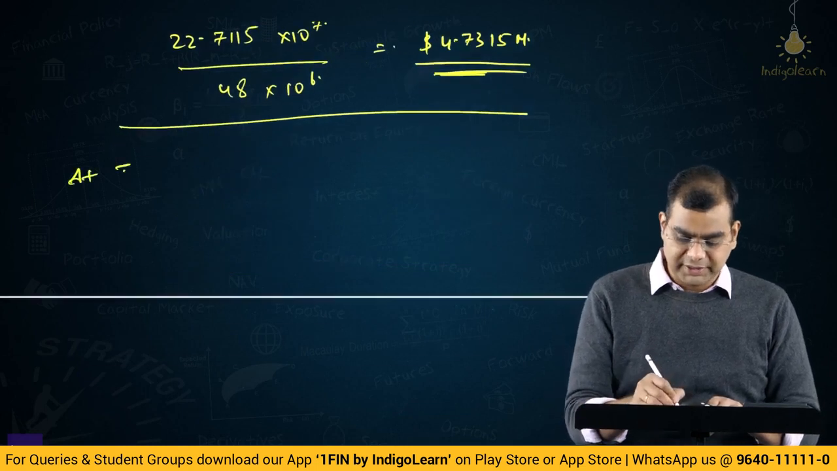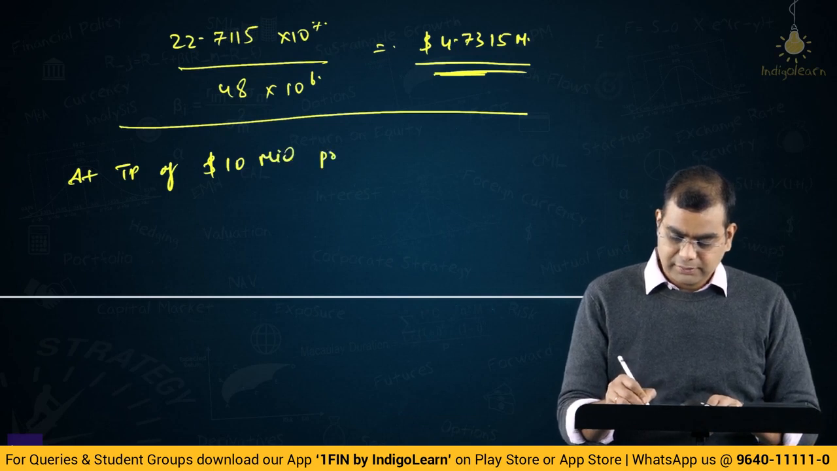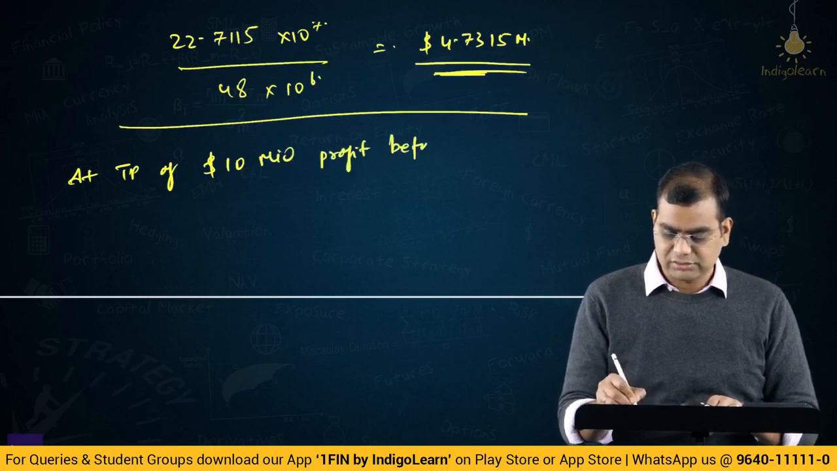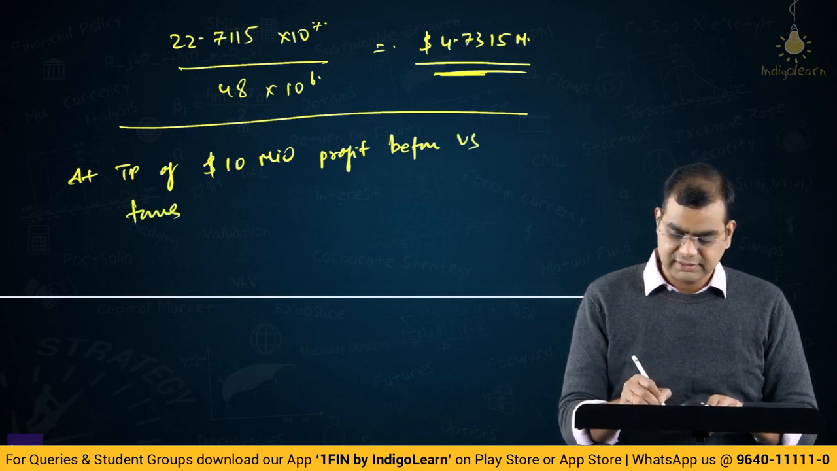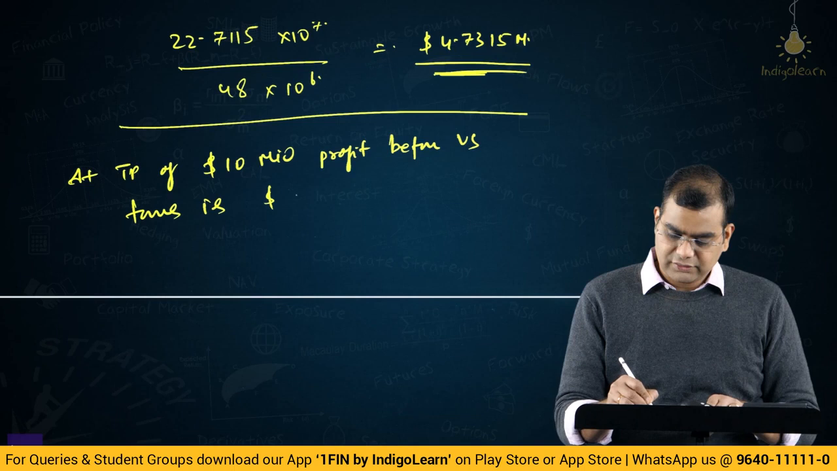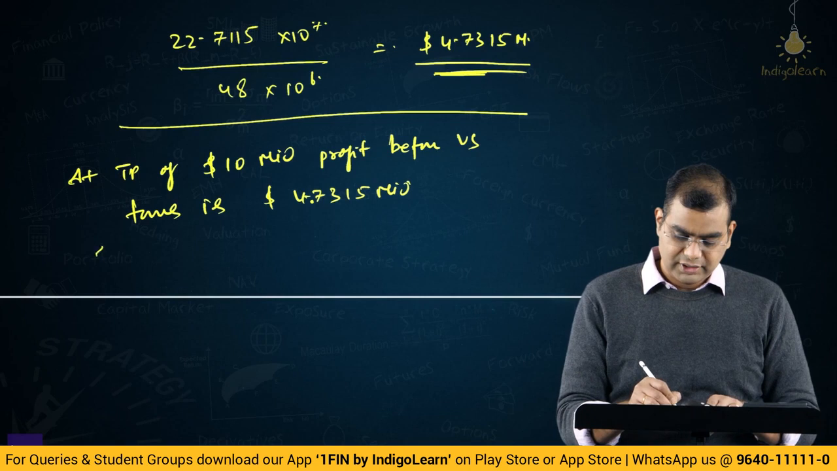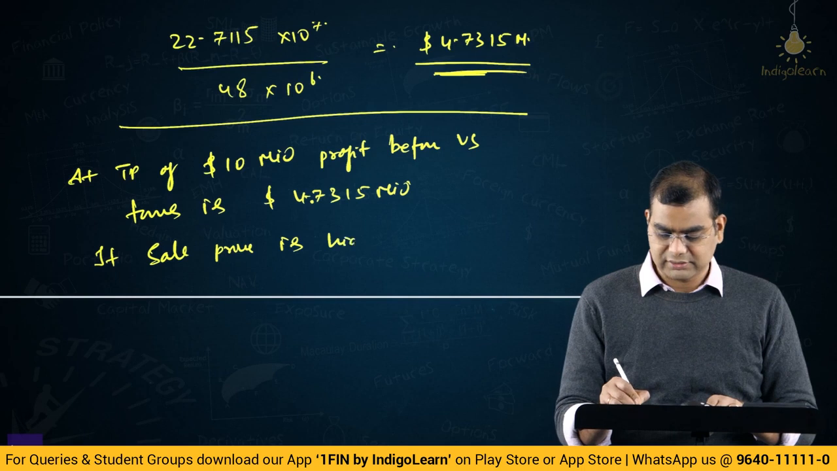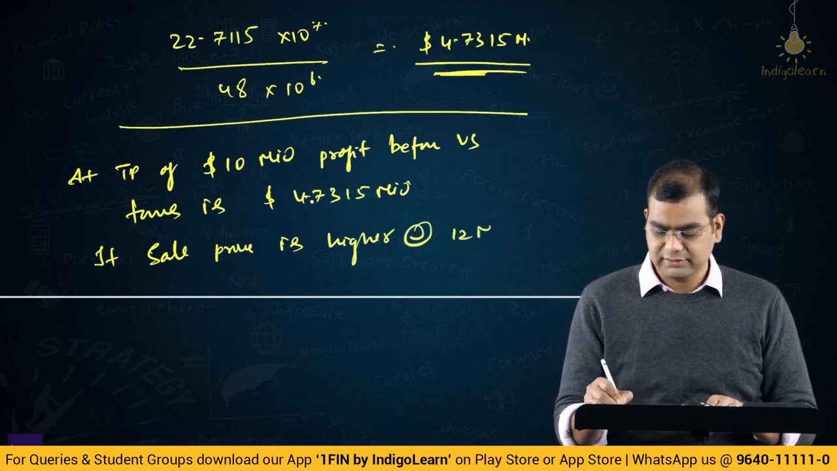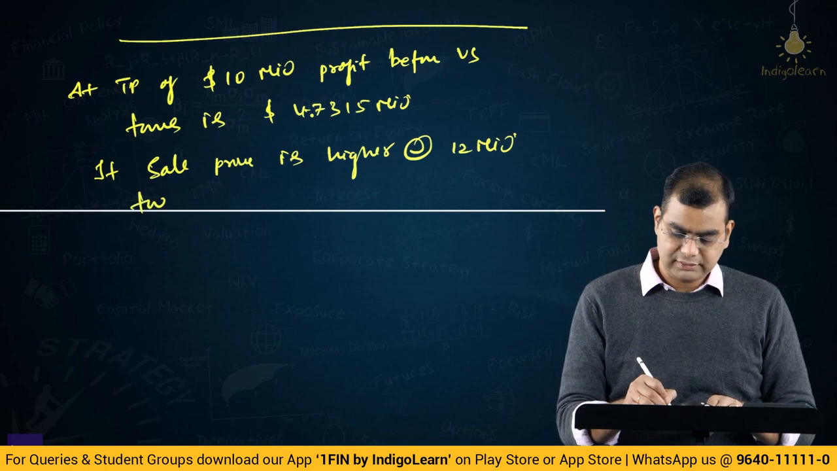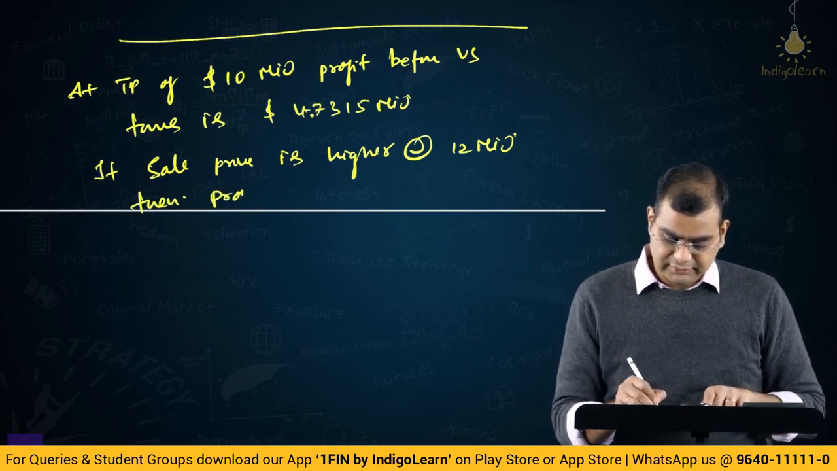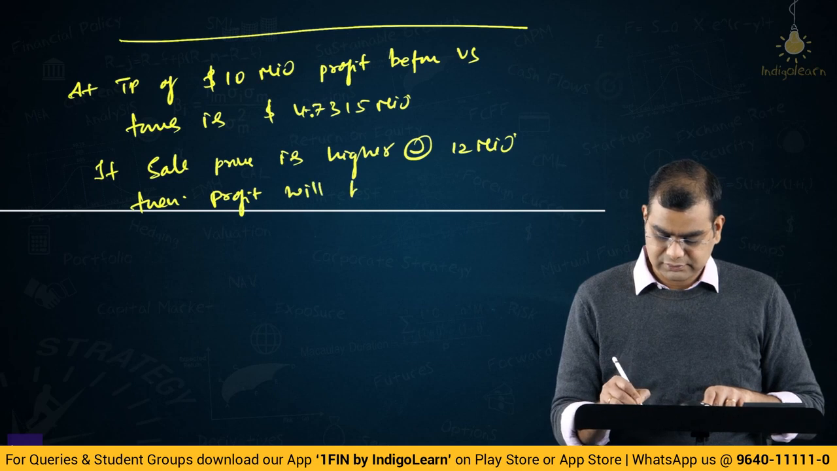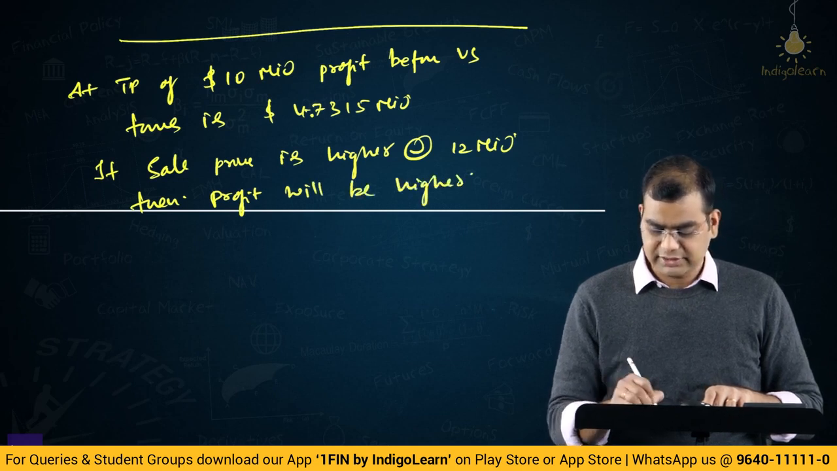So, at TP of $10 million, profit before US taxes is $4.7315 million. If the sale price is higher, at 12 million, then profit will be higher. Right. So, this is the first part.